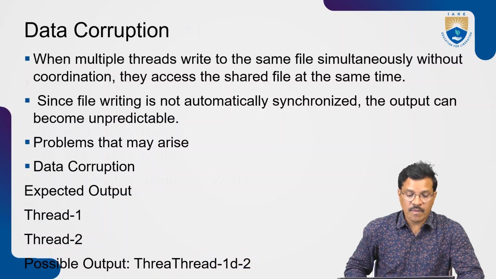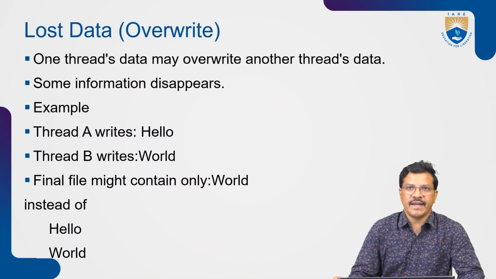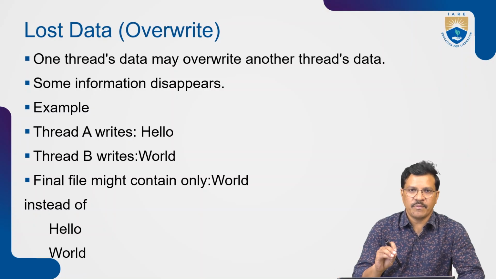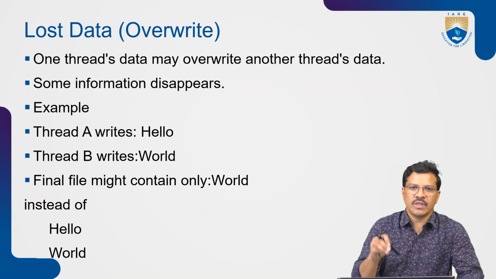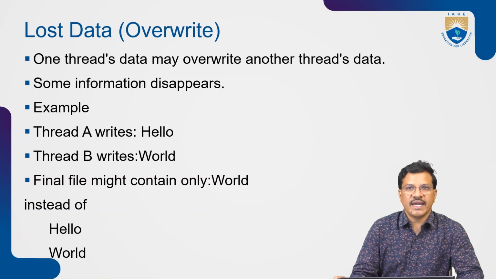The next problem which arises is lost data, or overwriting within a file. Once we write some text, whenever another thread accesses the file, that thread might overwrite the existing text. One thread's data may overwrite another thread's data, which we can represent as lost data. Some information disappears in this case.